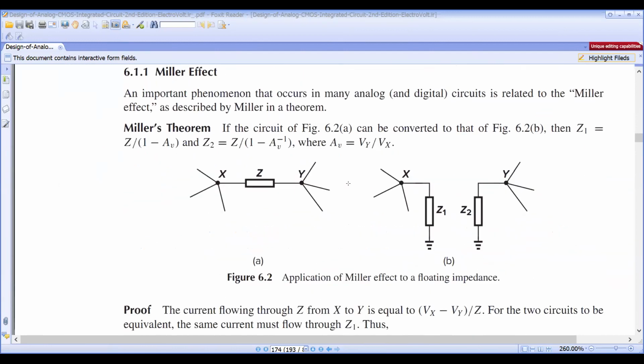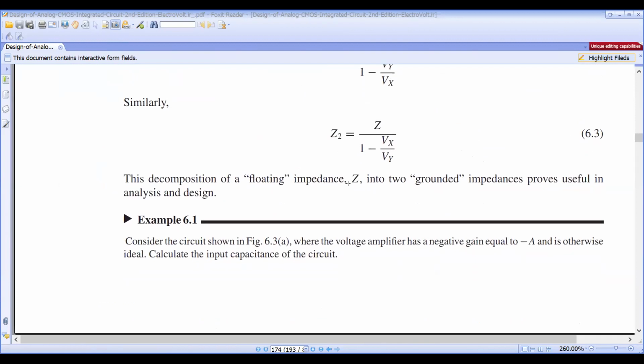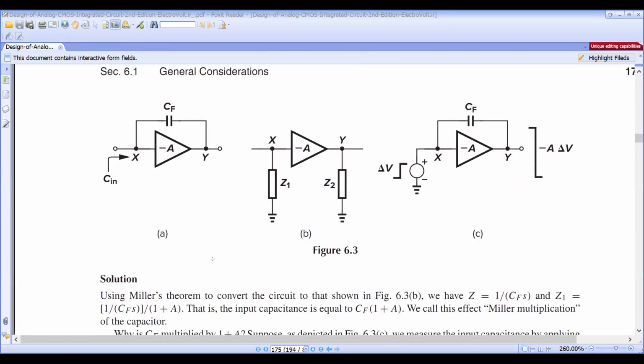So in the last class, we solved this example problem, 6.1. Consider the circuit shown in the figure where the voltage amplifier has a negative gain equal to minus A and is otherwise ideal. Calculate the input capacitance of the circuit. The CF is present between X and Y.